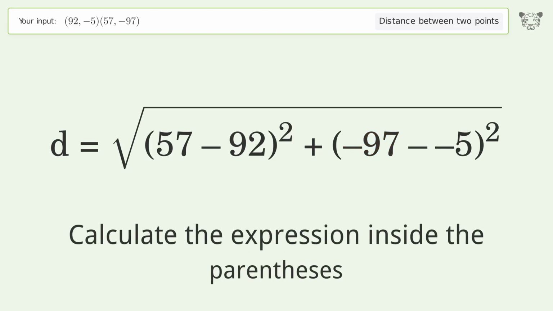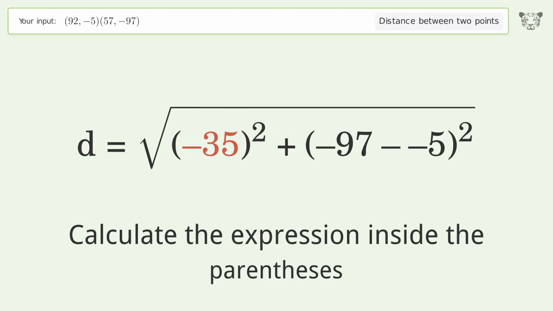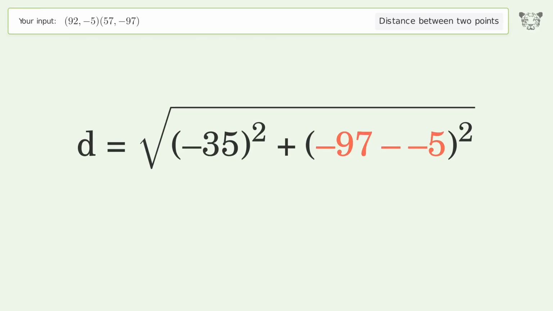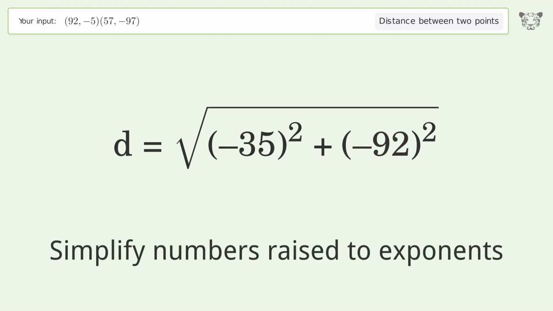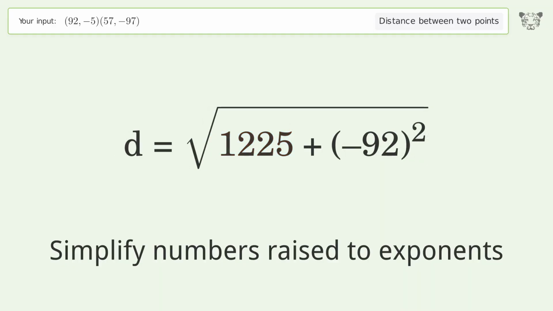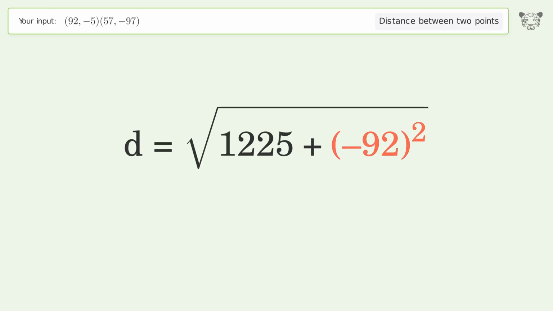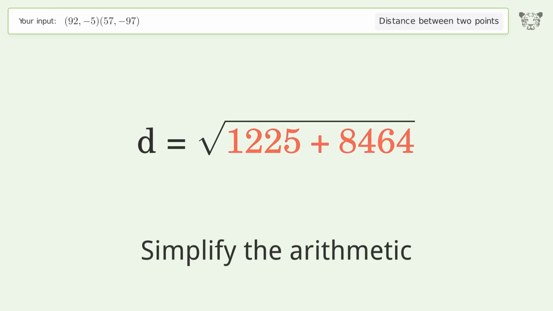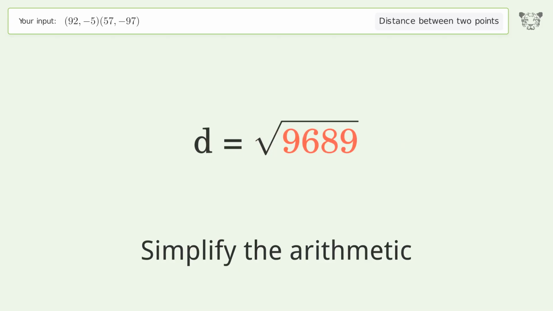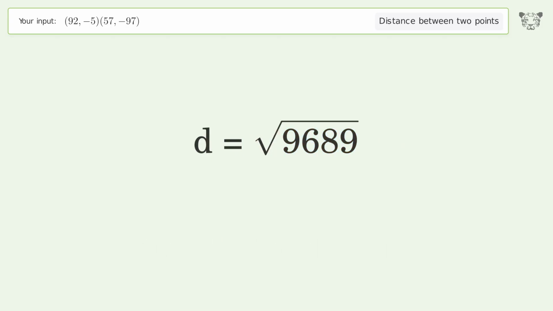Calculate the expression inside the parentheses. Simplify numbers raised to exponents. Simplify the arithmetic. And so the distance between the 2 points is the square root of 9,689 or 98.433.